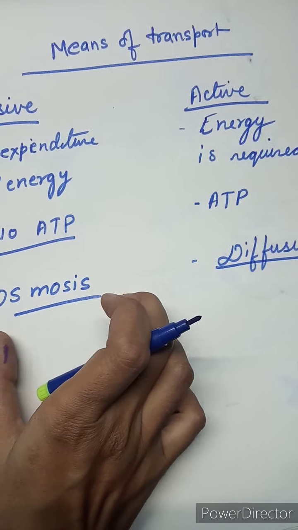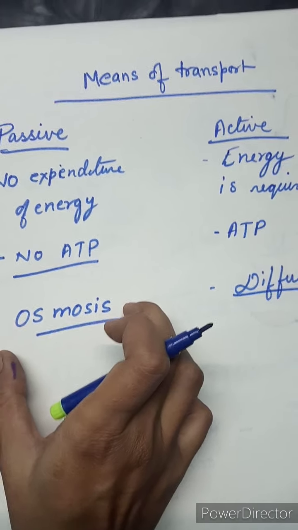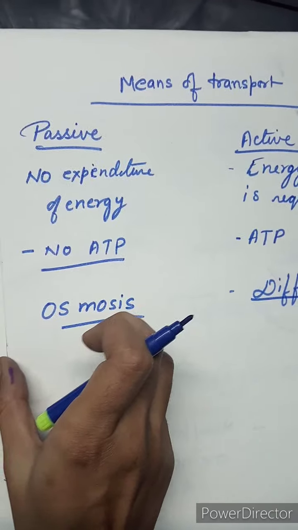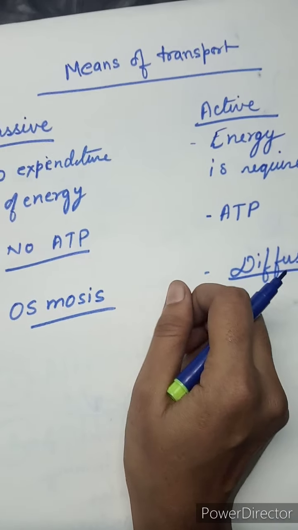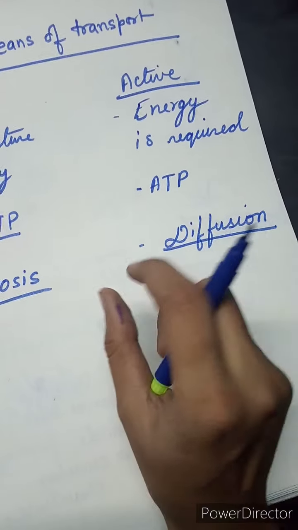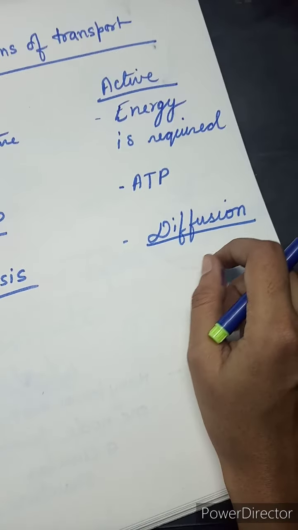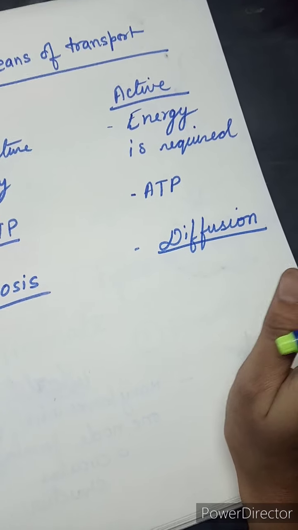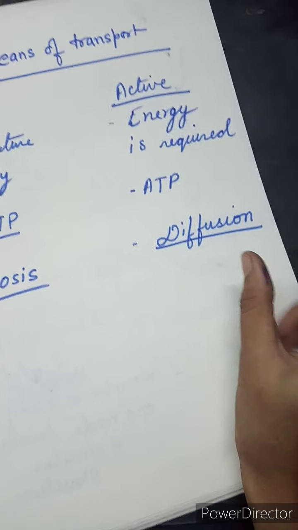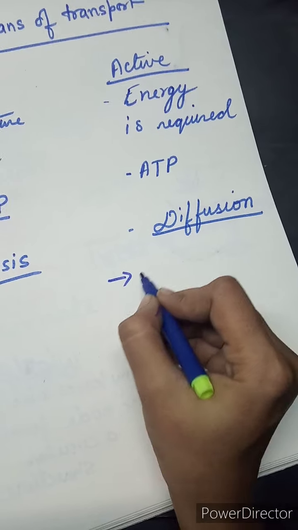Osmosis, already I have told you, is the movement of water molecules from higher concentration to the lower concentration through the semi-permeable membrane. And in diffusion, the movement of solute particles, which can be any mineral like calcium, phosphorus, magnesium, anything, from higher concentration to a lower concentration.